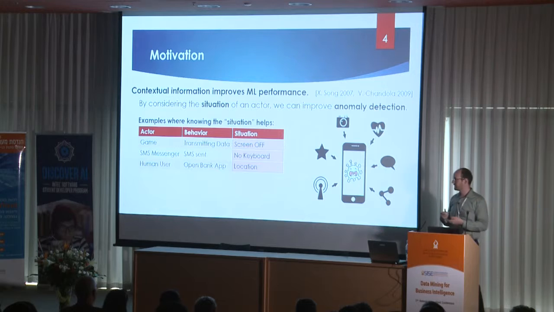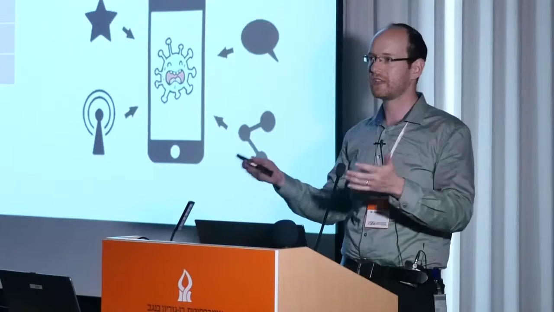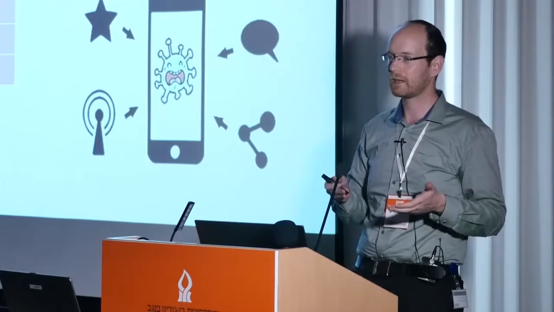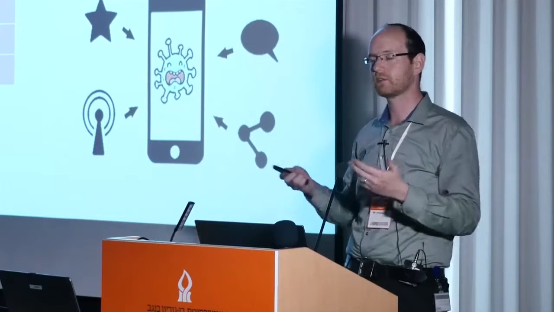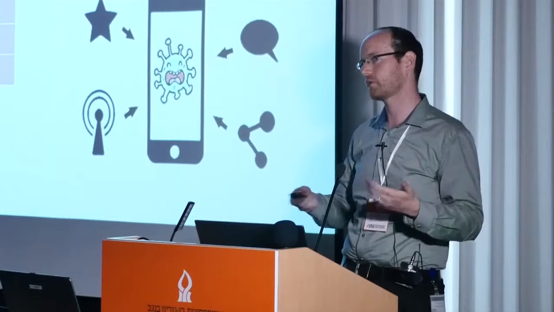Another example is, let's say, the SMS messenger. If an SMS is sent and there's no screen, no keyboard on the screen, obviously it seems very suspicious. And let's say the human user is the actor under context here. If he opens up a banking application, we want to perhaps take a look at where the device is located presently. Maybe the device was stolen. Maybe somebody took the device and is trying to access the user's personal apps.